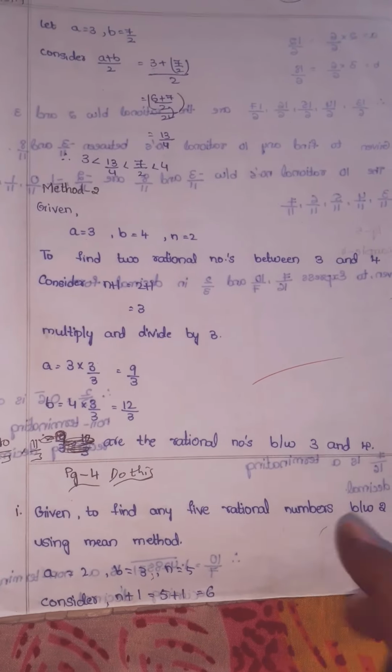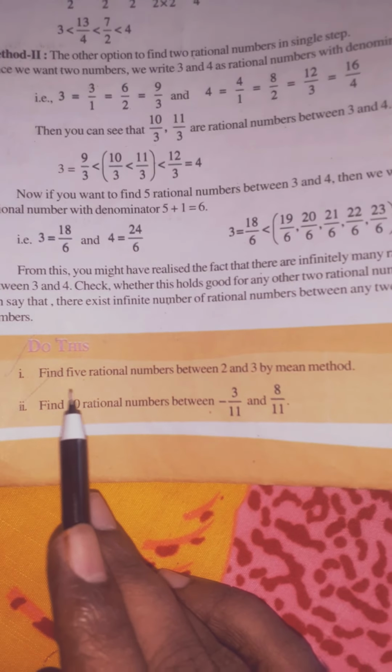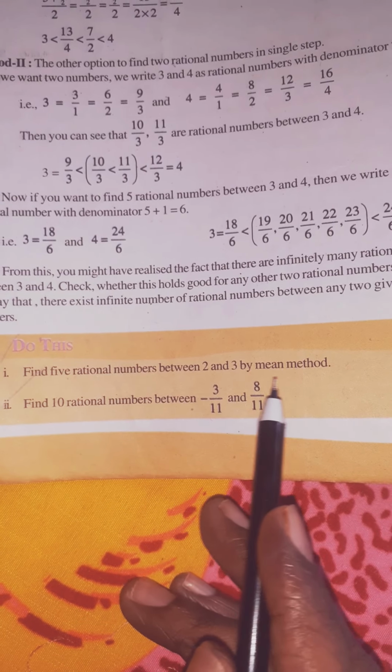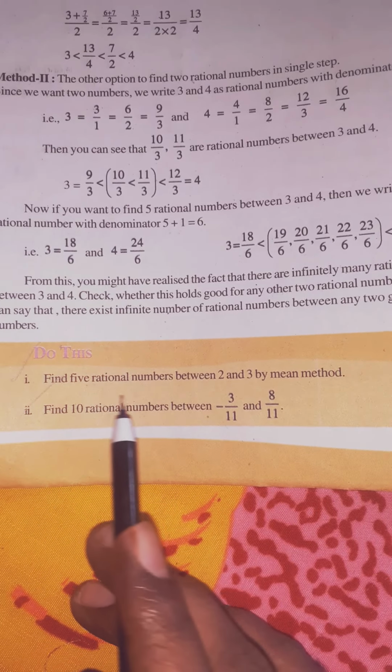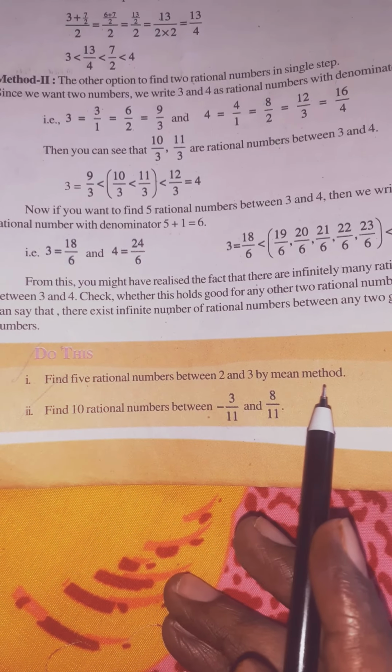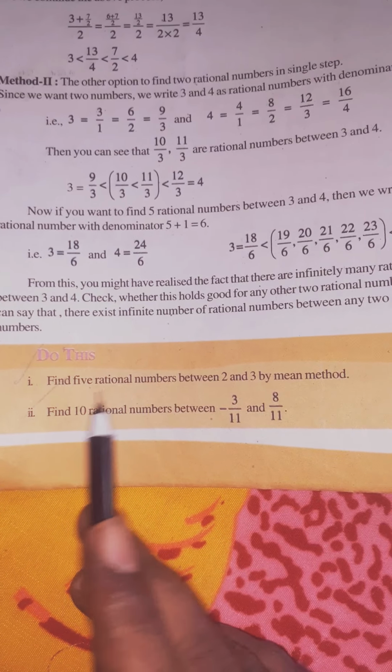Okay, is it clear, children? Let's do this. See children, here: find 5 rational numbers between 2 and 3 by mean method. Find 5 rational numbers between 2 and 3 by mean method. So here 5 is given, children.